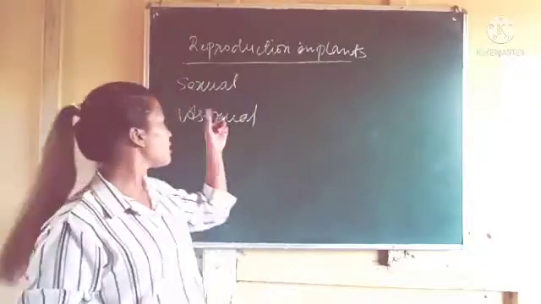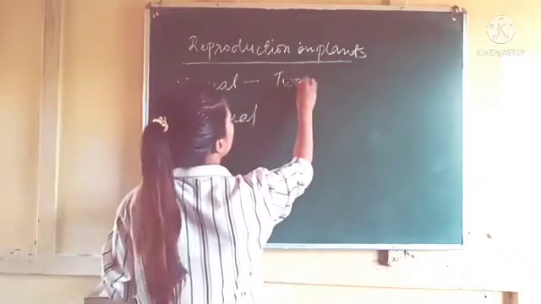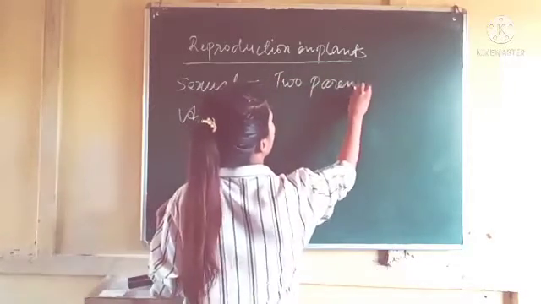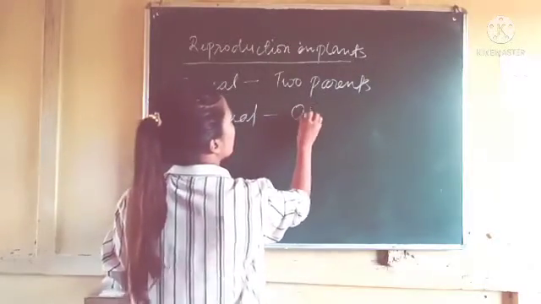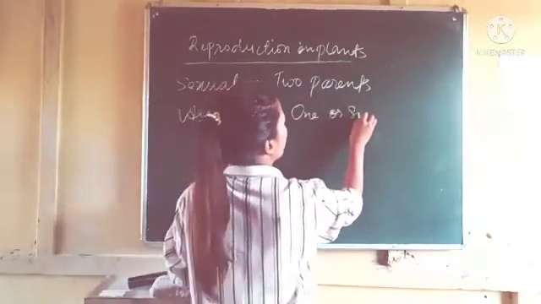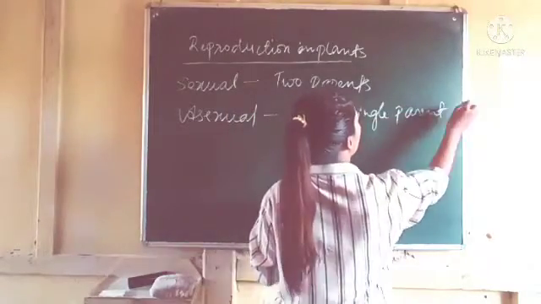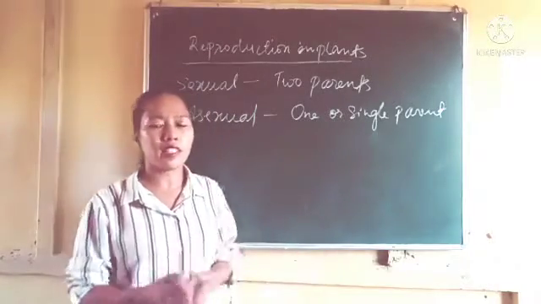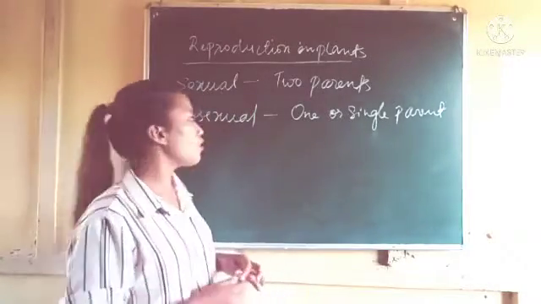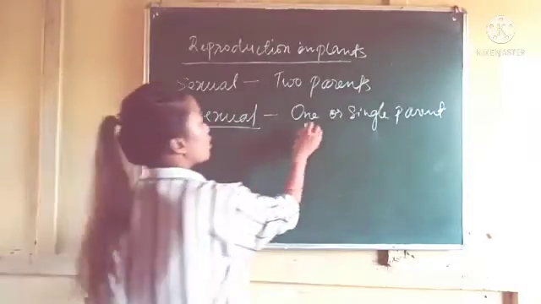Sexual reproduction involves two parents, and asexual reproduction involves only one, a single parent. First of all, we will study the types of asexual reproduction. In asexual reproduction, we have only one parent.